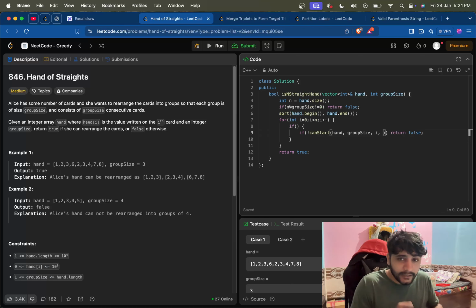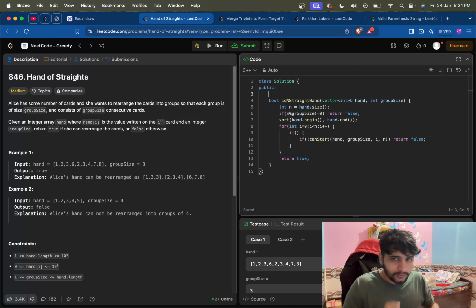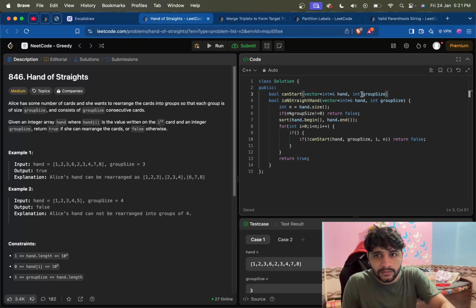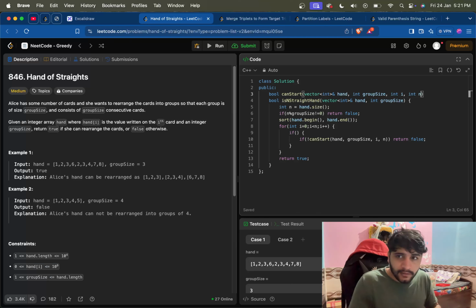So for can start, we will send as arguments the hand array, the group size, the element we are at, i, and we can send in n as the size. Okay, so let's write this function now, bool canStart. It will tell us whether we can start a group from this element. So we will just paste it here: group size, int i and int n.